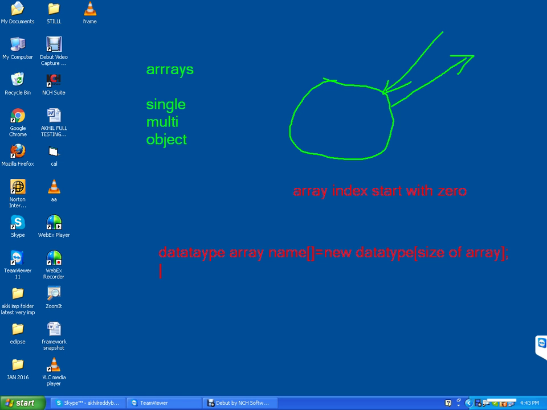Simply we can write int a equal to new int, size of array. I am mentioning size 3.